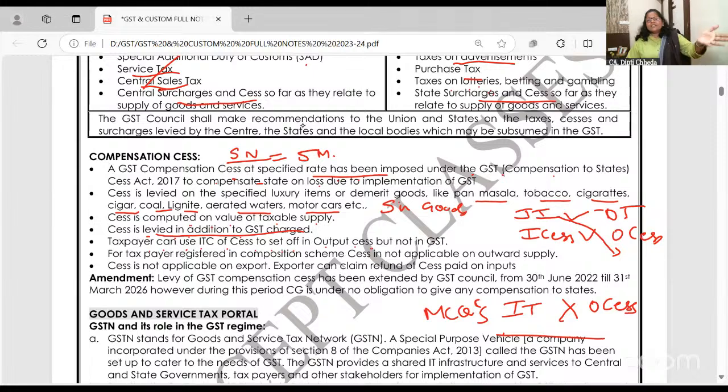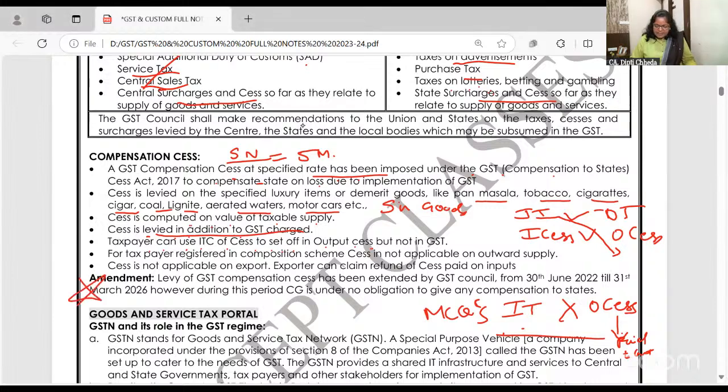But there is no input cess. I'm not paying, but I am collecting on cigarettes and all. Then can I set off input tax and output cess? No. This full cess I'll have to pay to the government. Paid to the government. No set off will be available. The full amount you'll have to pay. I want to take a pause here. If this is not clear, please ask me and read this on your own.